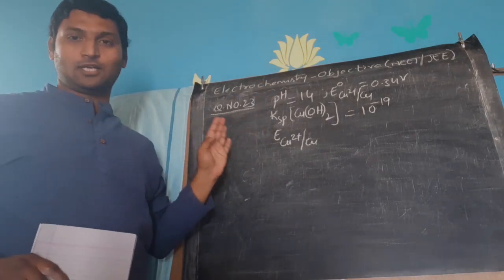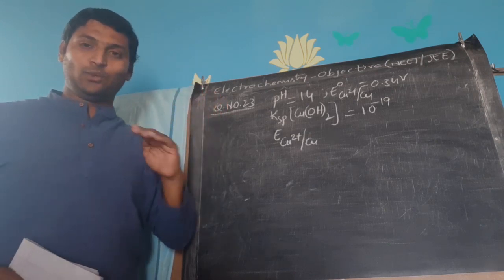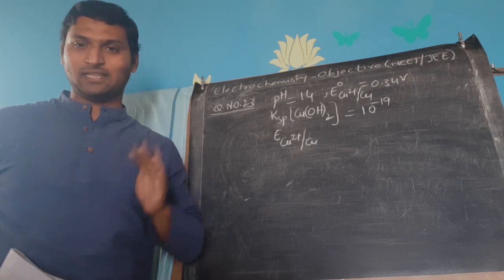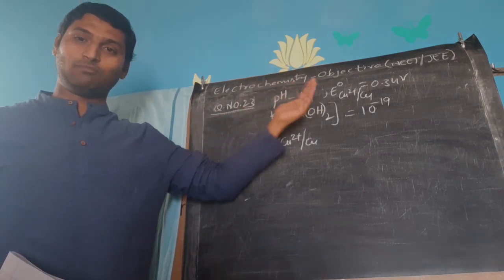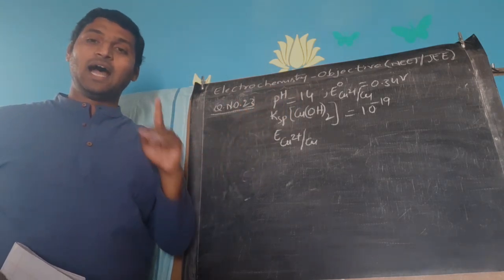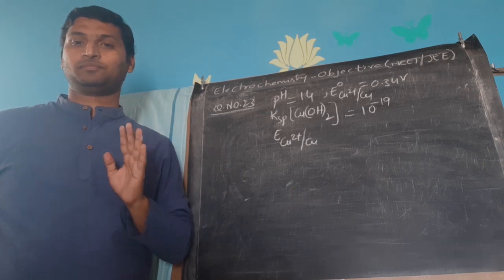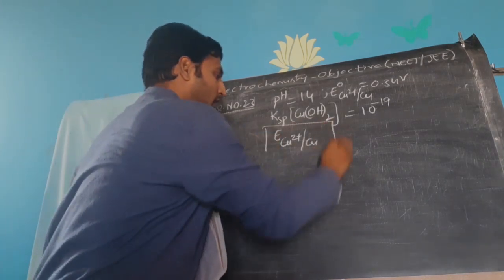Electrode potential of the electrode. Now, whenever I do not have straight information to directly substitute and get the answer, whenever the information is indirect and I have more than one step to solve, I always suggest to the students, begin with the end in mind. Begin with the end in mind means, what is my final target?